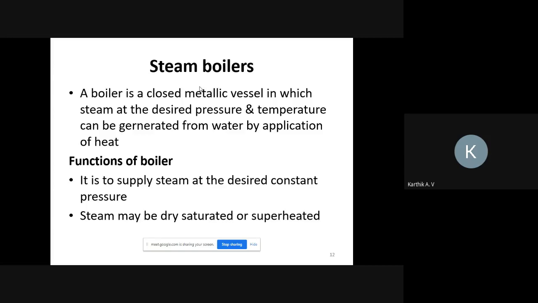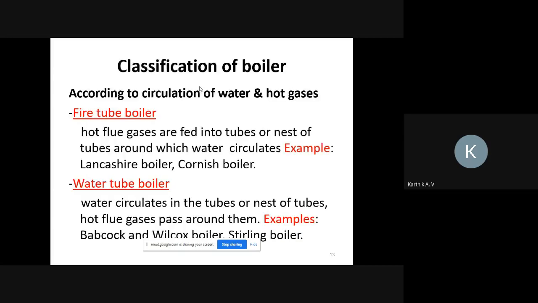Next, classification of boilers. Some of the classification we already saw. Please see carefully. It is required to study two different varieties of boiler: Babcock and Wilcox boiler as well as Lancashire boiler. So this classification is required.